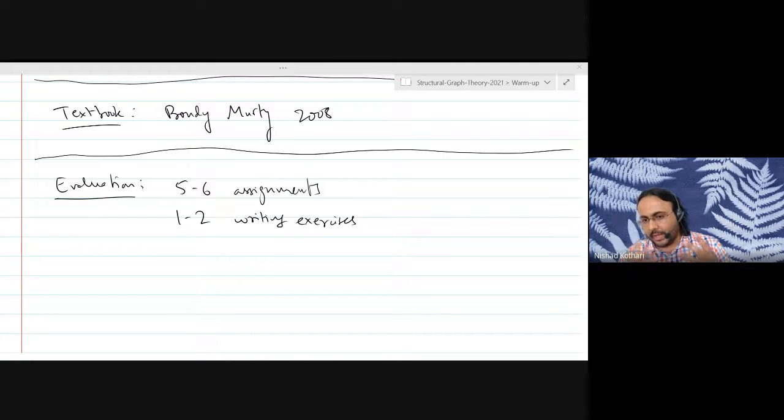I want to allow collaboration because I want you to be able to discuss with other students how to prove things. And I want you to be able to have mathematical discussions. But I don't want that to turn into plagiarism and cheating.